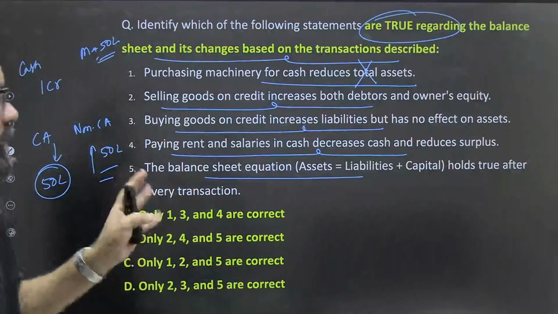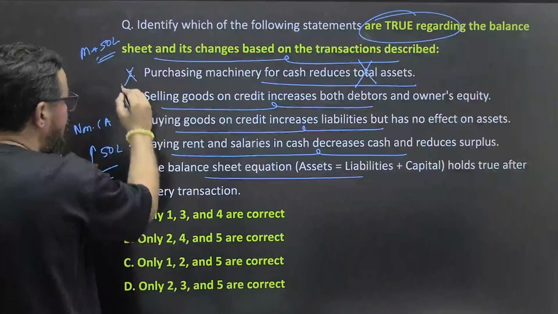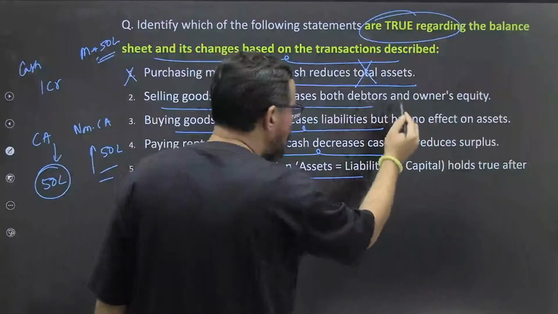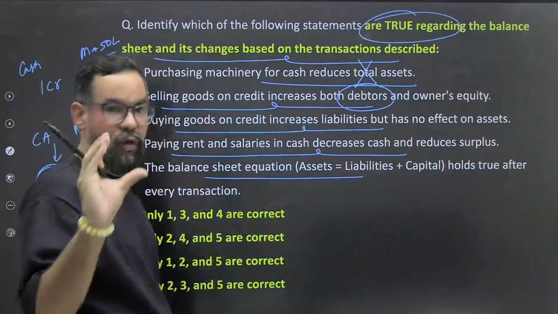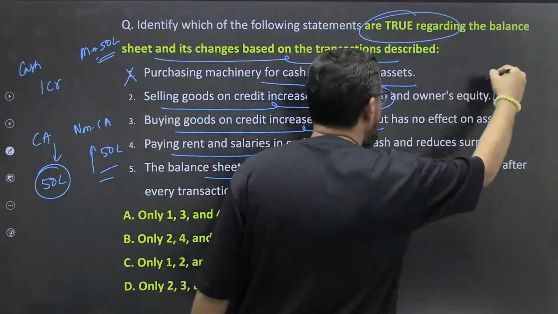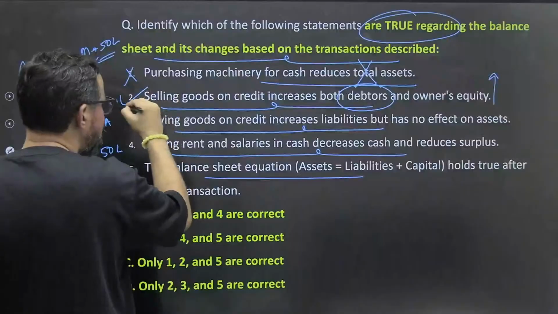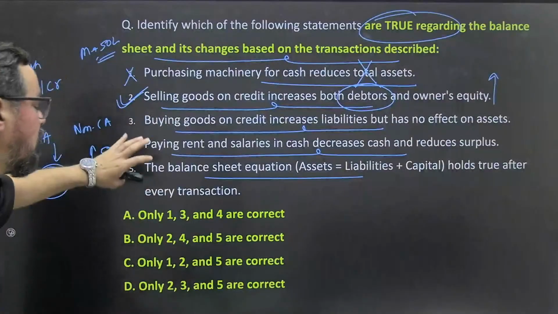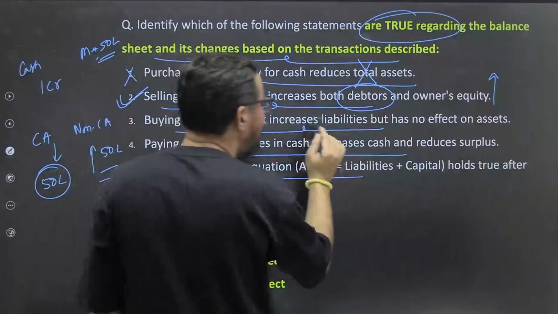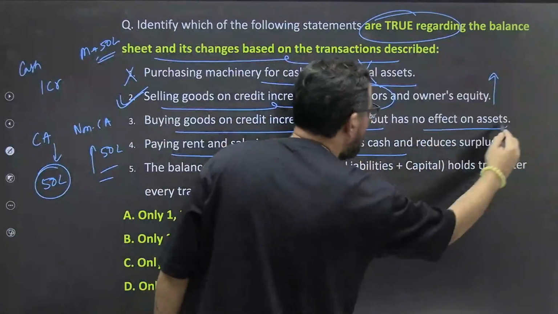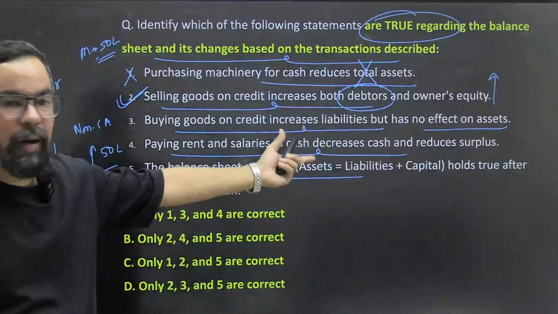So the first statement is incorrect. Second statement: selling goods on credit increases both debtors, our receivables will increase, and the profit margin will increase equity also. So statement 2 is correct. Statement 3 is just the opposite of statement 1. Buying goods on credit increases liability but has no effect on assets.